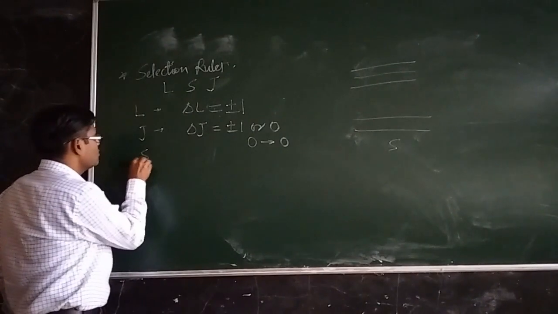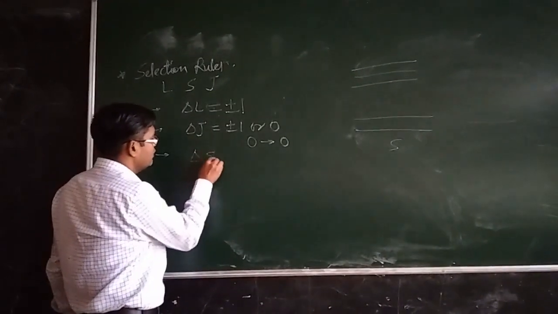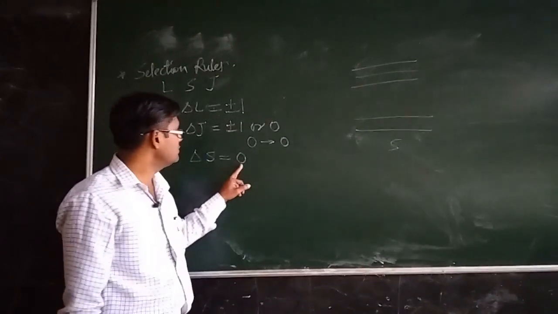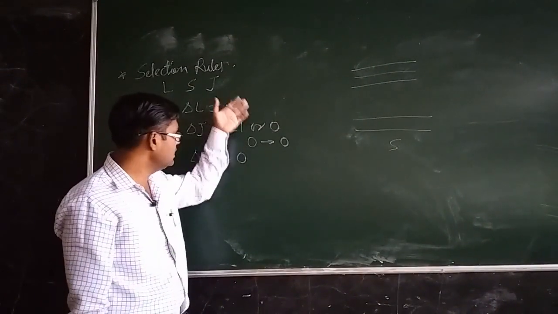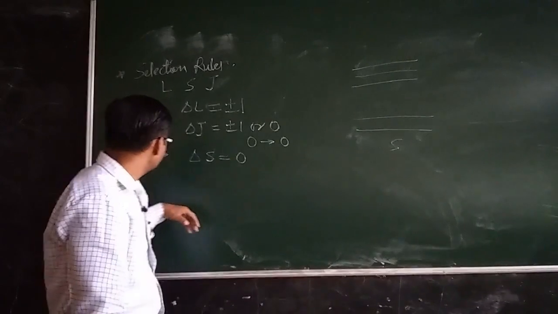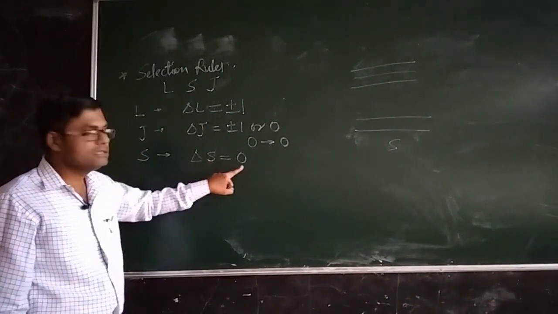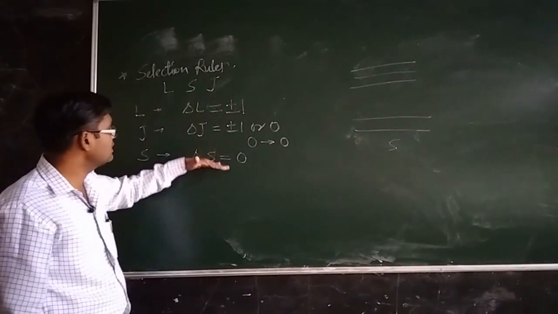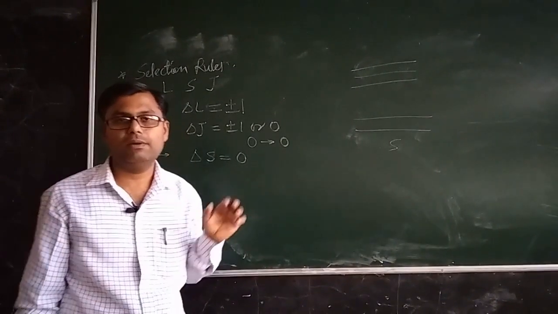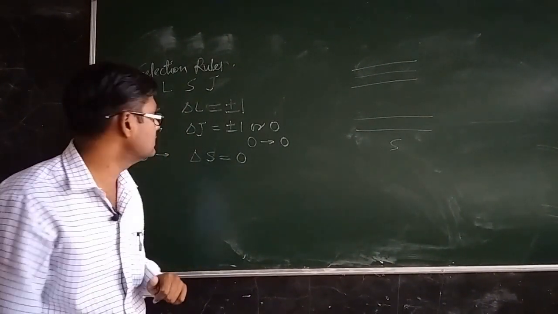Now there is again a selection rule for capital S. Only those transitions are allowed for which delta S will be equal to 0. We will see the application of this, then only you will be able to understand these quantum numbers or these selection rules. So just remember these selection rules, because after applying them we will be able to know which are the allowed transitions and which are the not allowed or forbidden transitions.